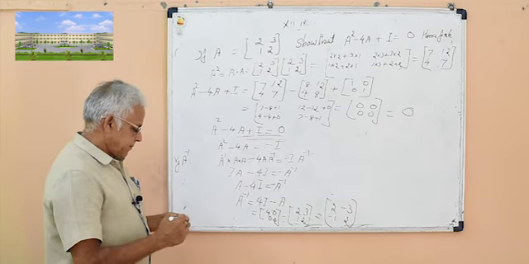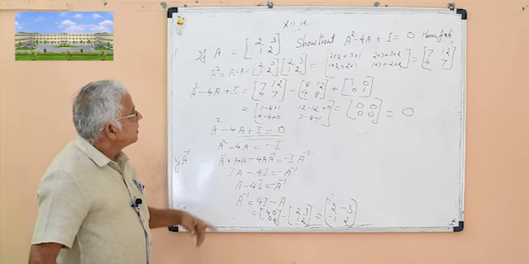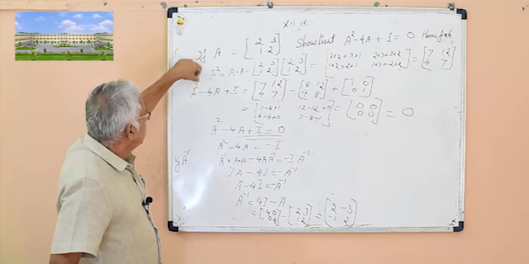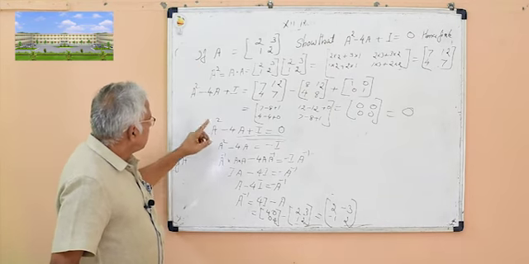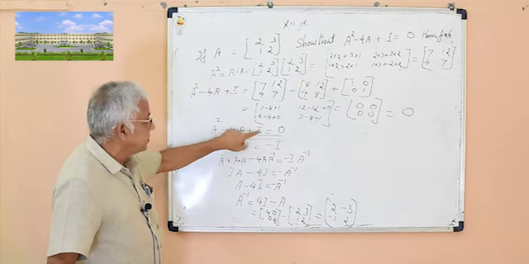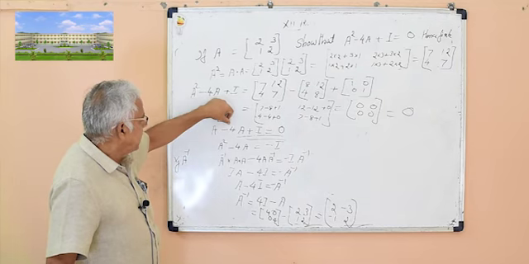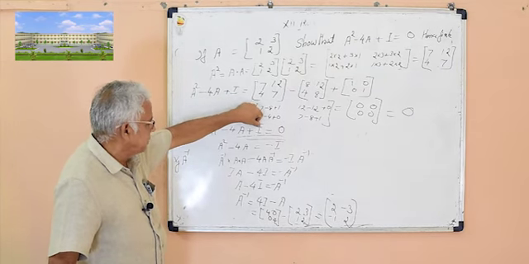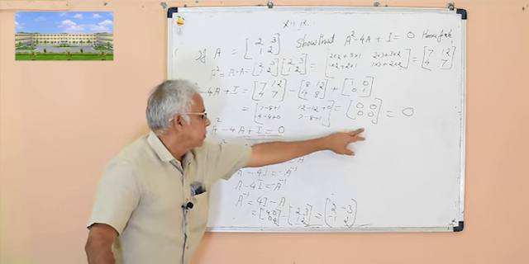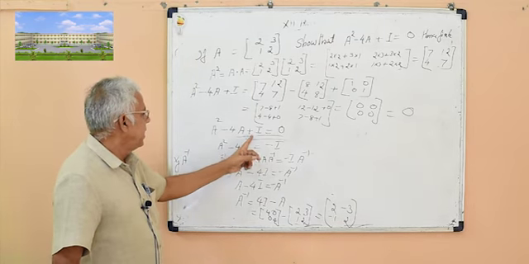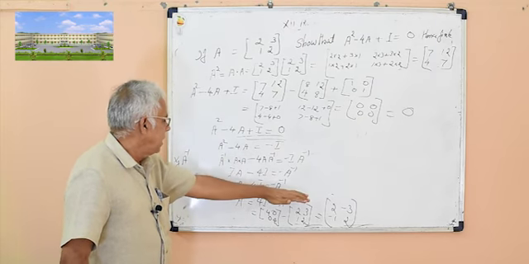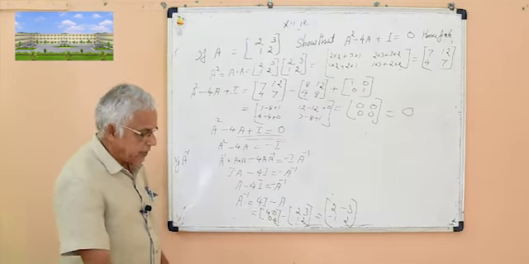So from the second degree equation, first prove the equation A square minus 4A plus I is equal to 0. Find A square, A into A, minus 4A, substitute plus I, then the result becomes the 2 by 2 zero matrix. Then from the equation take I on the right side, multiply each term by A inverse, and the result is this. This is A inverse.